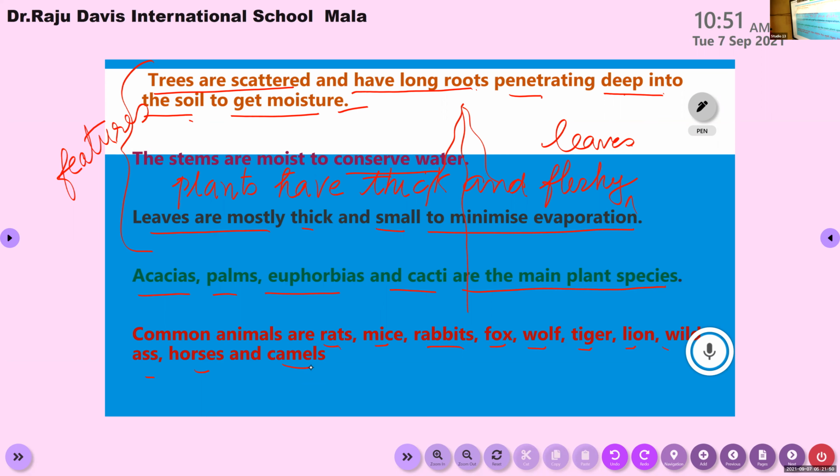What are the animals? Adlio, what are the animals? Rat, mice, fox, wolf, tiger, wild ass, horses and camels. Okay, Nigila Mary, yes, ma'am.